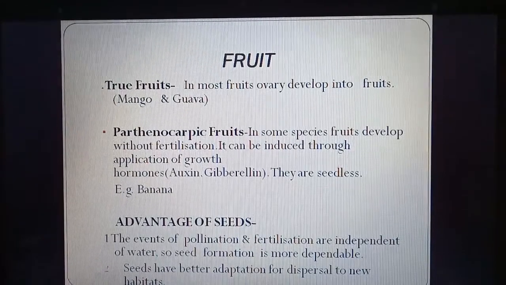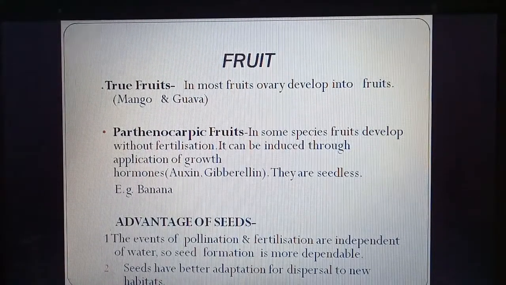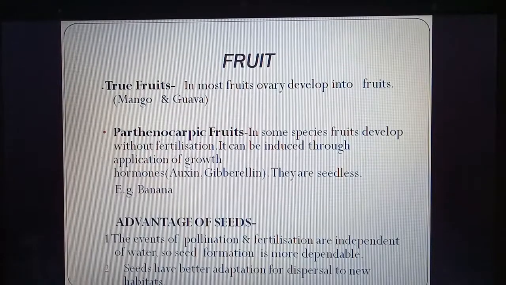Now true fruits. In most fruits, ovary develops into fruit. So mostly ovary forms the fruit. Examples are mango and guava. Such fruits are called true fruits.